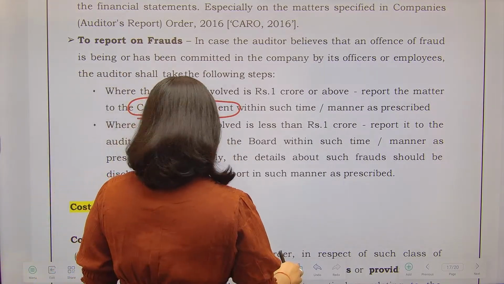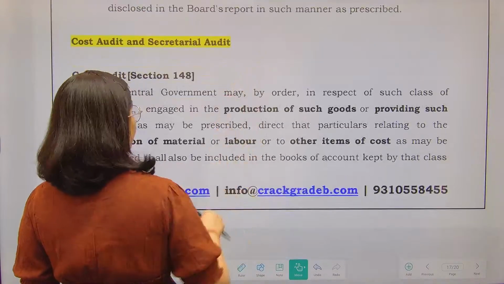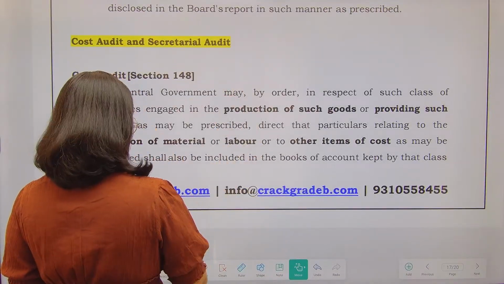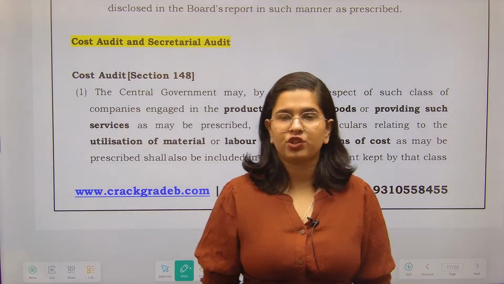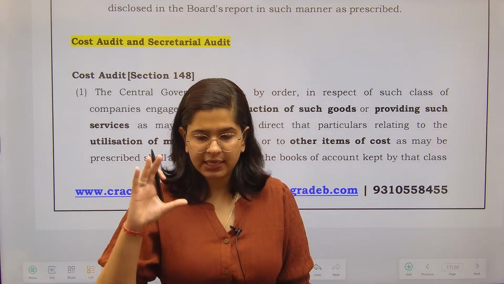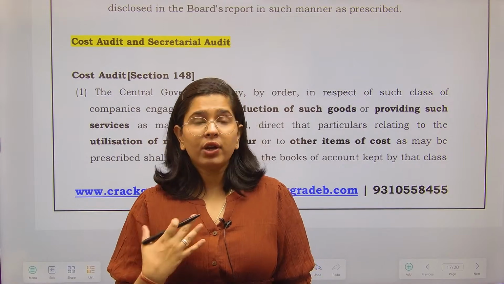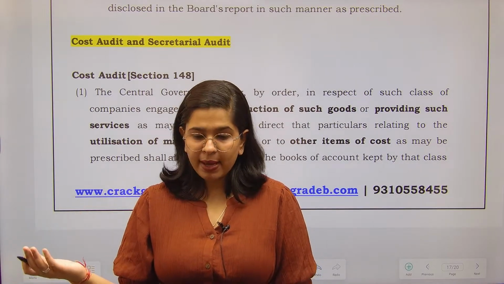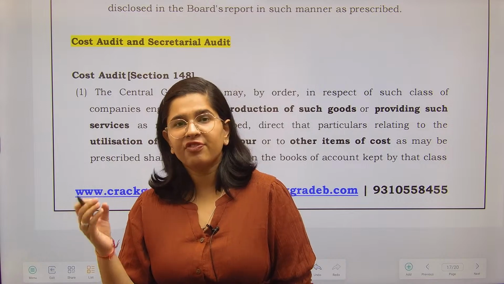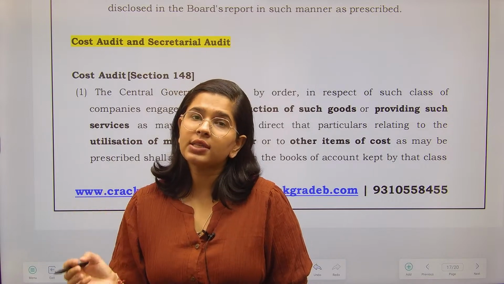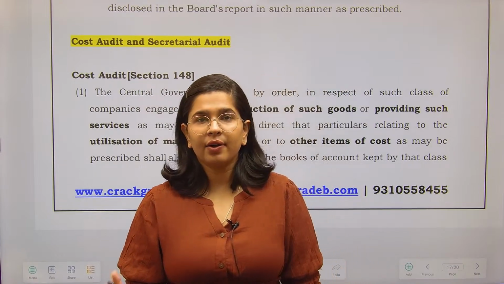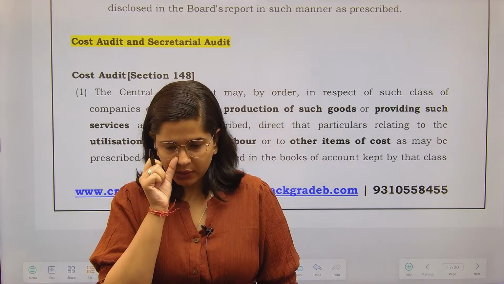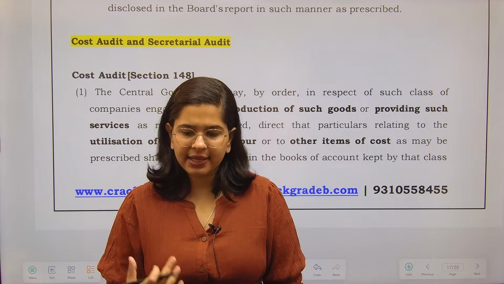Now after that we have the cost audit and secretarial audit as well. So what does cost audit mean? See, every business maintains cost records. Suppose I am manufacturing a biscuit. I would like to know the costing of my biscuit. If I am selling that biscuit for 10 rupees, what cost am I incurring to make that biscuit? So that's why cost records are necessary.